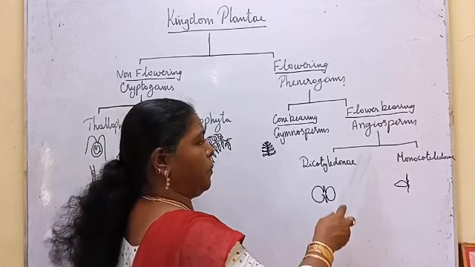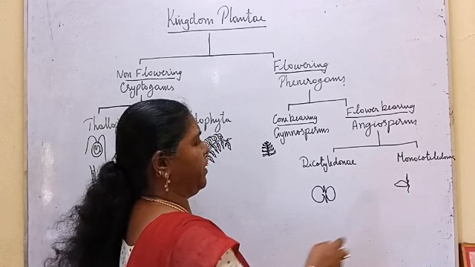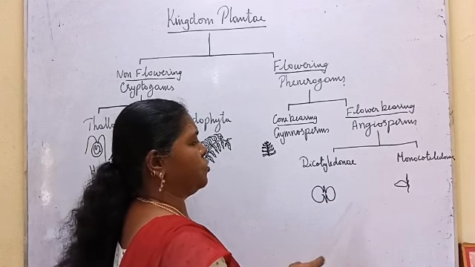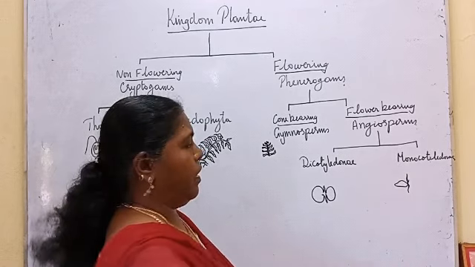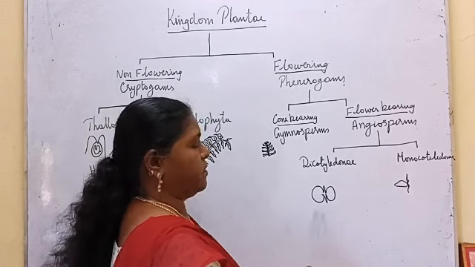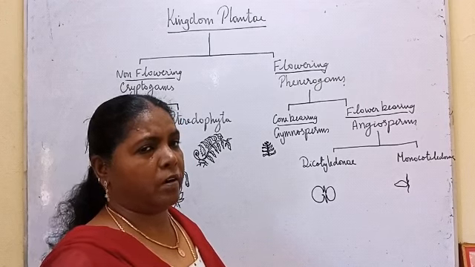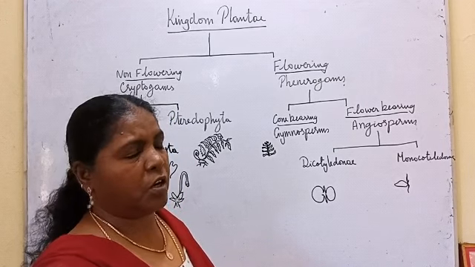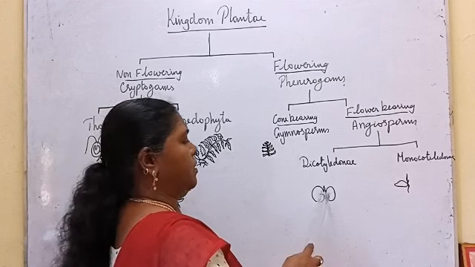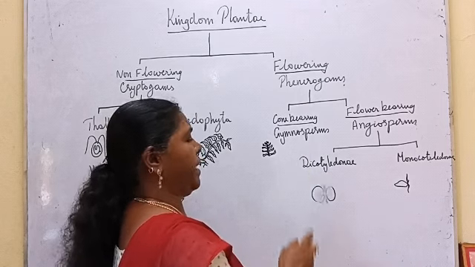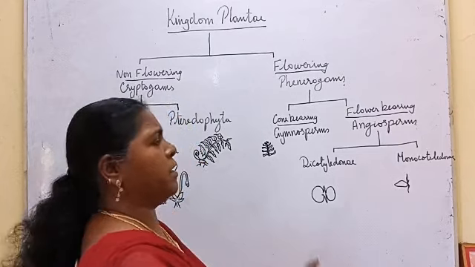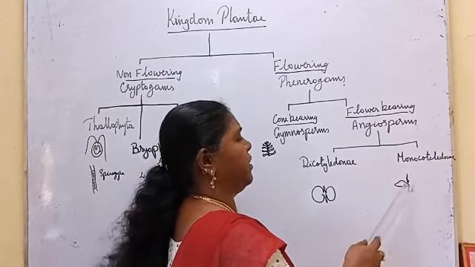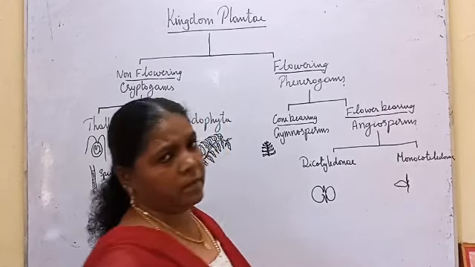Then angiosperms, on the basis of the number of cotyledons, are further classified into two: dicotyledons and monocotyledons. Dicots have two cotyledons in germinating seeds. I have already studied the structure of the seed and germination. All the flowering plants which have two cotyledons are kept under dicotyledons. All the flowering plants which have a single cotyledon are kept under monocotyledons.